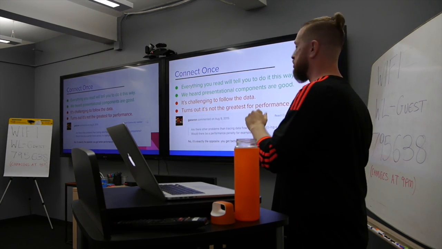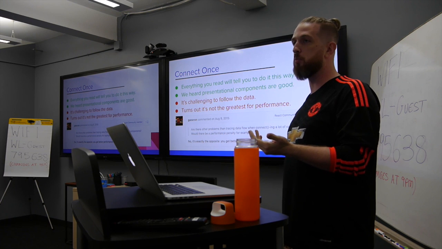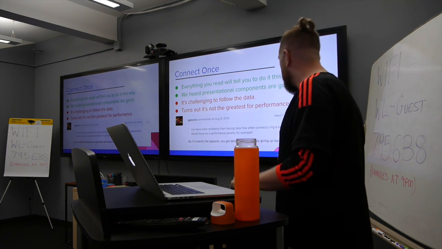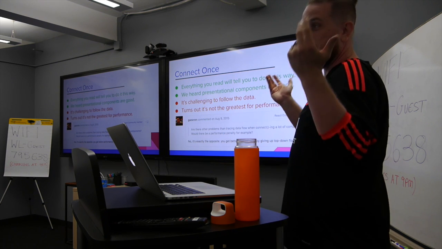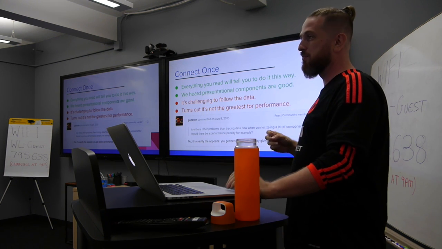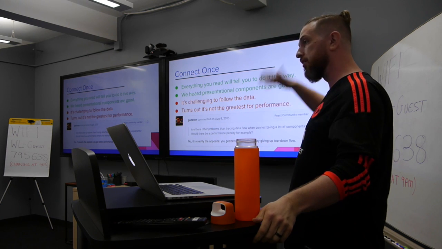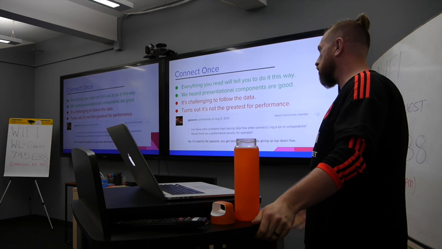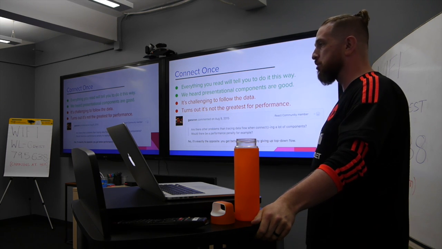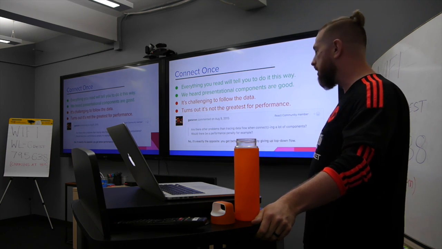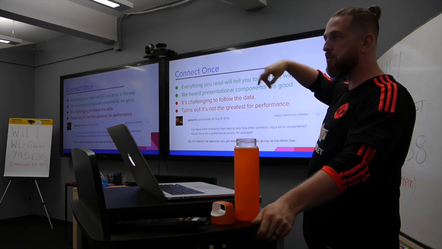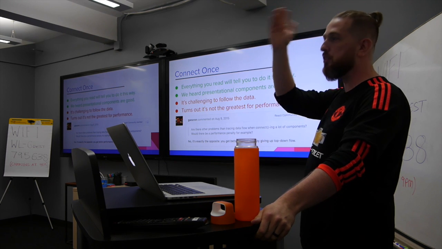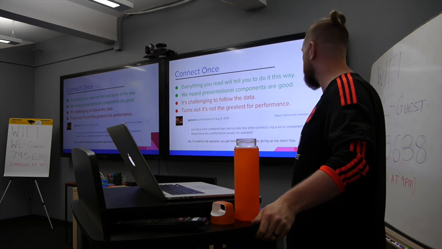Connect does have some really awesome shouldComponentUpdate functionality built into it, so that means you're not writing it directly into your components, so you're helping there. Presentational components are good, that's what they keep telling us, so that allows us to use basically all presentational components. We just have a single container component. It's really challenging to follow the data. This was something we were incredibly sensitive to on the Backbone side, because Backbone, at least in the way it was written here, had very high-level models that were passed way, way down in the app, and you'd spend a ton of time just jumping back through files trying to figure out where the hell stuff comes from.